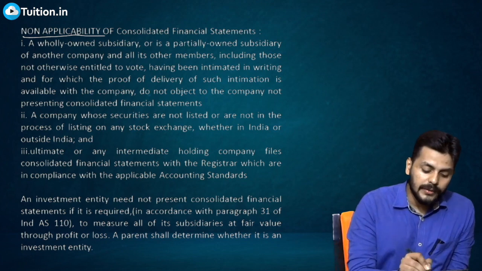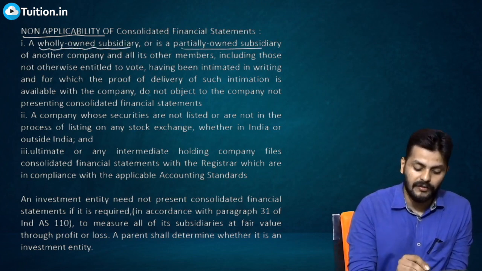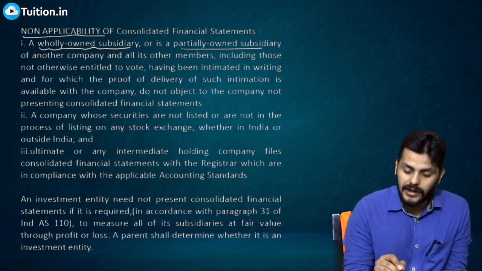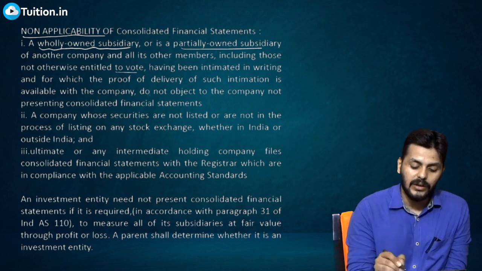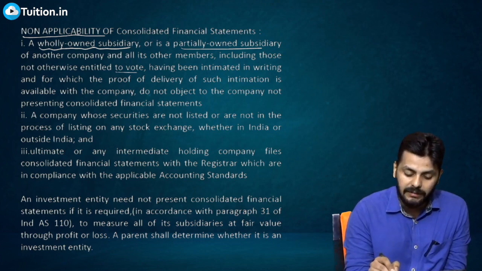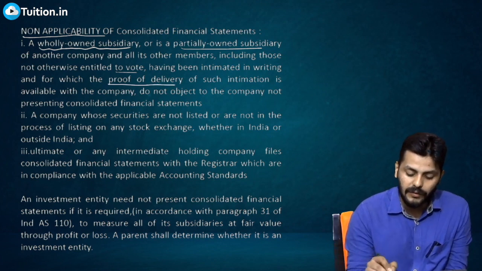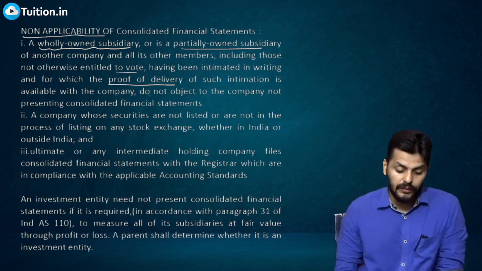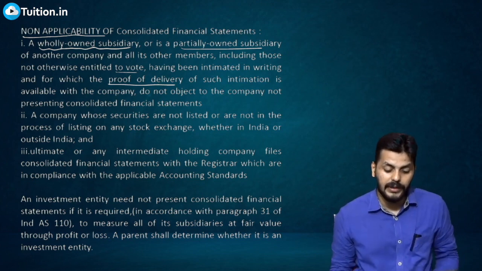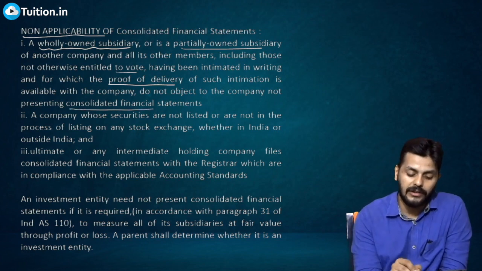A wholly owned subsidiary, or a partially owned subsidiary of another company, where all its other members, including those not otherwise entitled to vote, have been intimated in writing, and proof of delivery of such information is available with the company, and they do not object to the company not presenting financial statements.